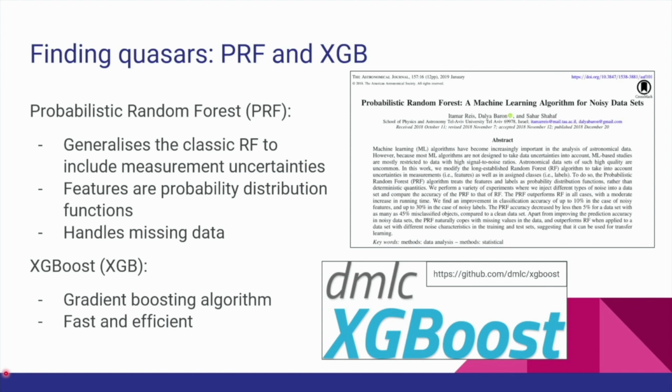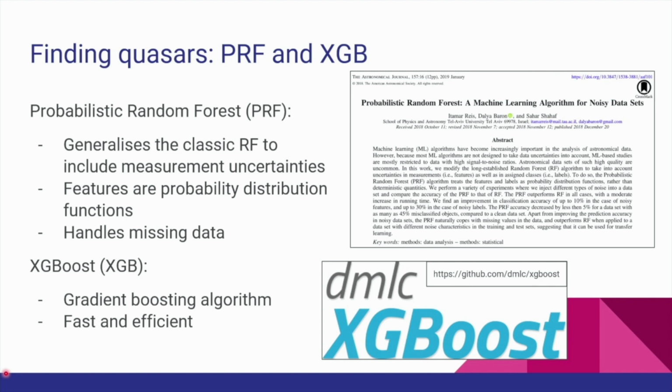The probabilistic random forest is a generalization or modification of the original random forest, which is designed to properly handle measurement uncertainties. The idea underlying the implementation is to treat features, that is what we give as input to the algorithm, as a probability distribution function. This treatment improves the performances of the model and allows the probabilistic random forest to easily handle missing data.